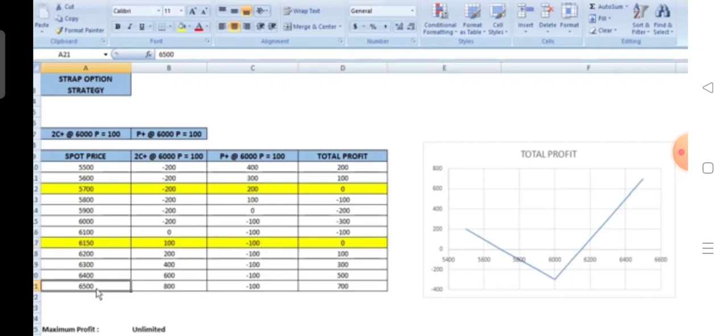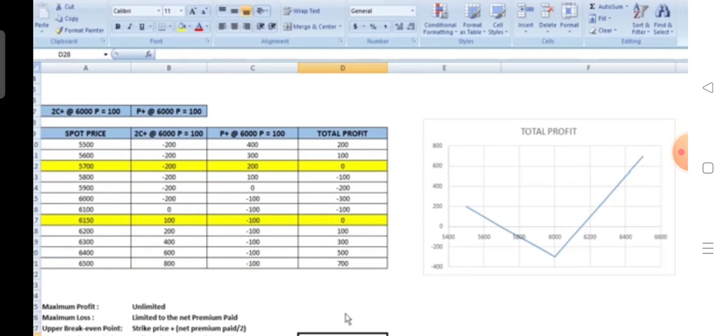Say if the price of Maruti is at 6,500 on expiry, the call option gets exercised, we earn 800 rupees from this leg and the put option gets lapsed, so we lose 100. So the total profit generated from this strategy is 700.